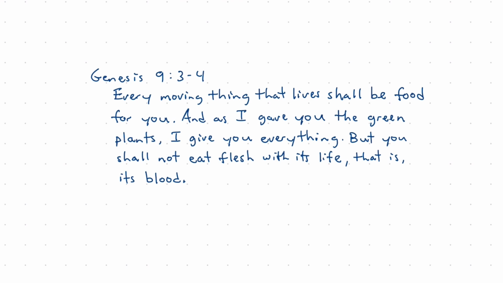So let's begin, after we've read the passage, to identify the individual propositions here. First, he says, every moving thing that lives shall be food for you. So the first sentence is one proposition. Every moving thing that lives shall be food for you, period. And first key word, potentially, pointing us to a relationship and separating the propositions: as I gave you the green plants, comma, I give you everything.